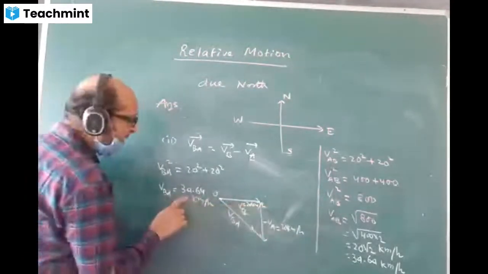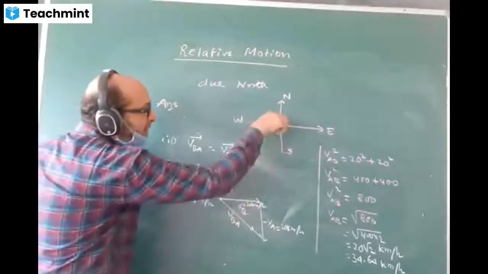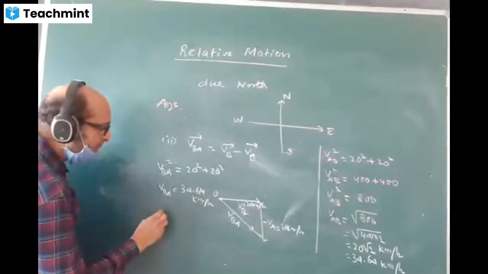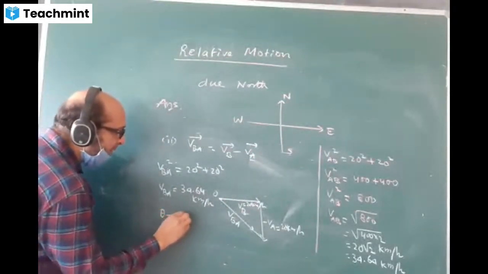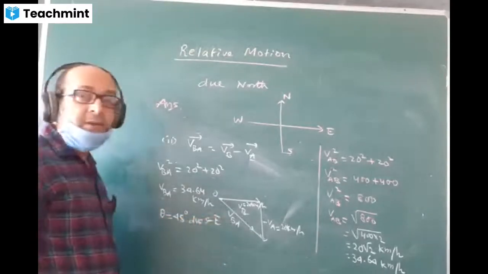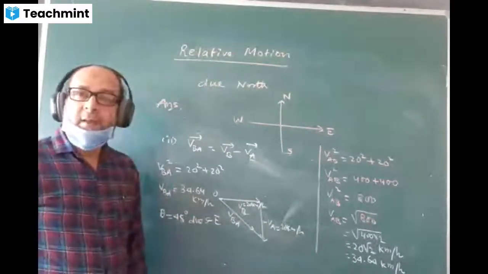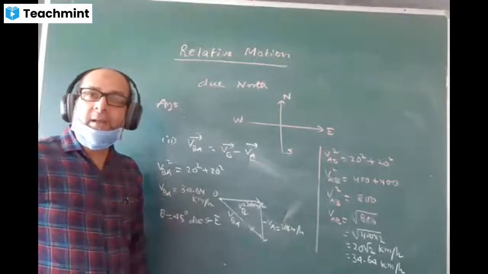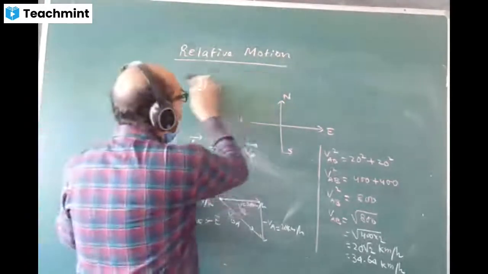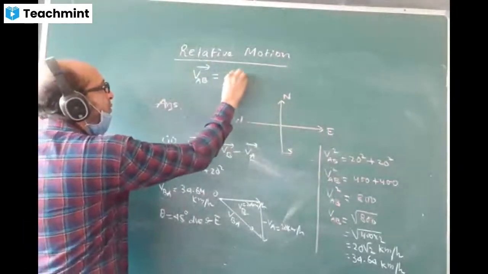VBA value will come the same, but what direction does it act now? Just change the direction. It is the direction southeast. So now if we are writing, the theta value will come same, only 45 degrees due southeast. Magnitude will remain the same, only the direction will be opposite. That is VAB. I'll write a formula also here: VAB is equal to minus VBA.